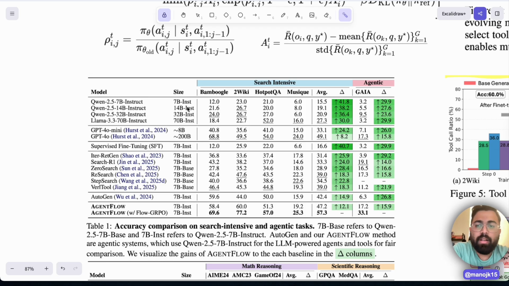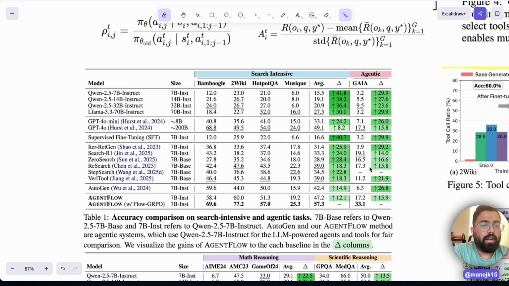So then you compare all of these models with the final AgentFlow with Flow GRPO, and you see the delta for these different search-intensive agentic tasks, all of them are positive. Even with a 200 billion model, you get an 8.2% gain. So you're basically tuning the small models to understand what kind of trajectory to take to reach the final answer, even if it's complex. But if you just give a monolithic GPT-4o kind of model, it still doesn't understand how to reach the final answer in certain objectives.